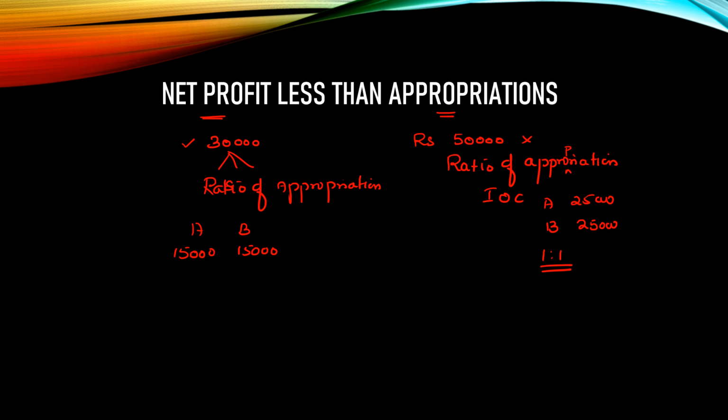So this is another important point where I have found that students just take 50,000, provide the entire 50,000 as appropriation, convert the profit into a loss of 20,000 and distribute it, which is totally wrong. Please don't do that. You can only distribute the profit to the extent you have it. You can only appropriate as much net profit as you have. So this is another important point which has to be taken care of.